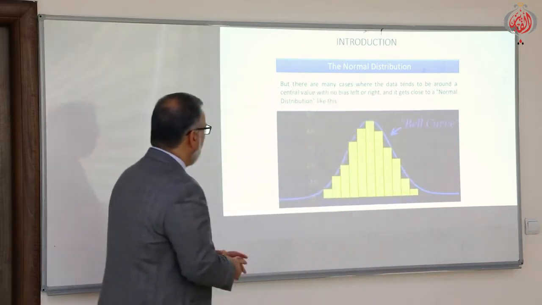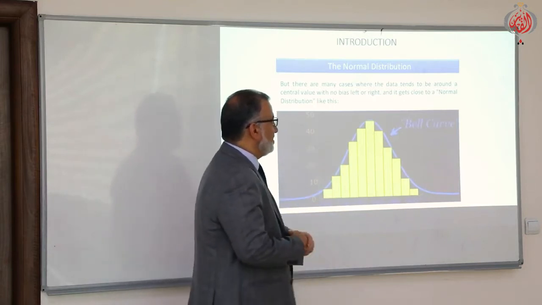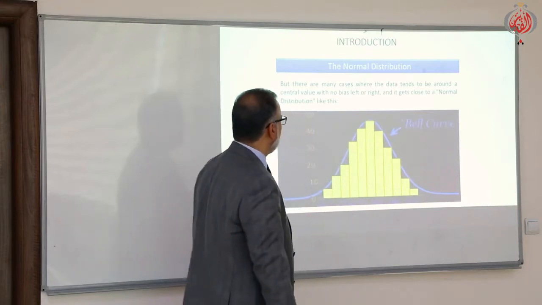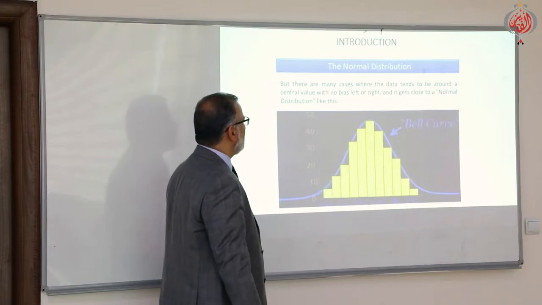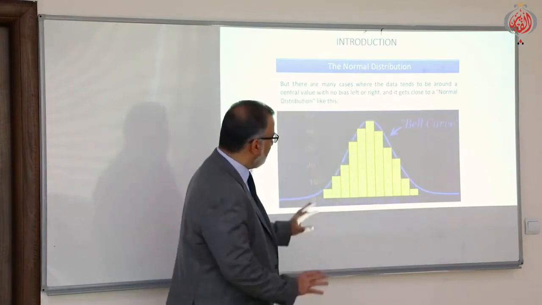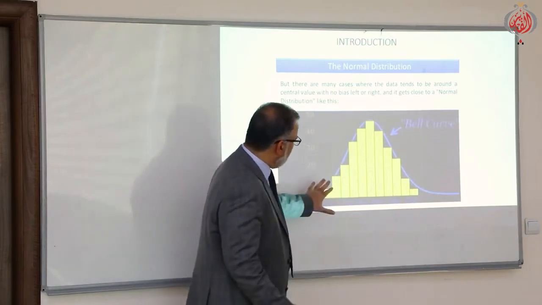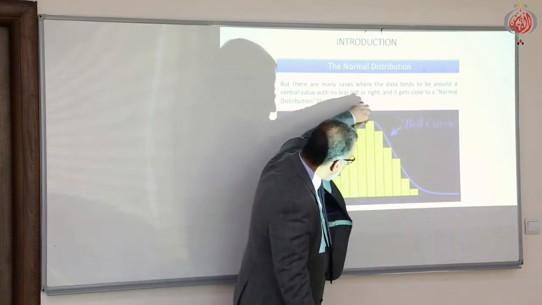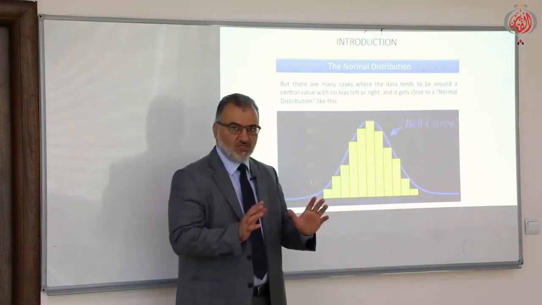Here, the normal distribution: we said that there are many cases where the data tends to be around a central value. This is the central value with no bias left or right, and it gets close to the normal distribution. You see, this is the situation of the normal distribution. Here all the data are almost around the central value. This is the central value here. This is the normal distribution.